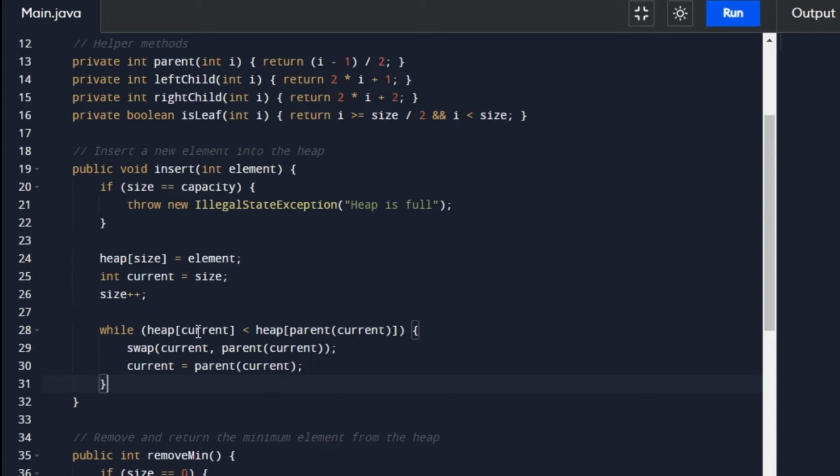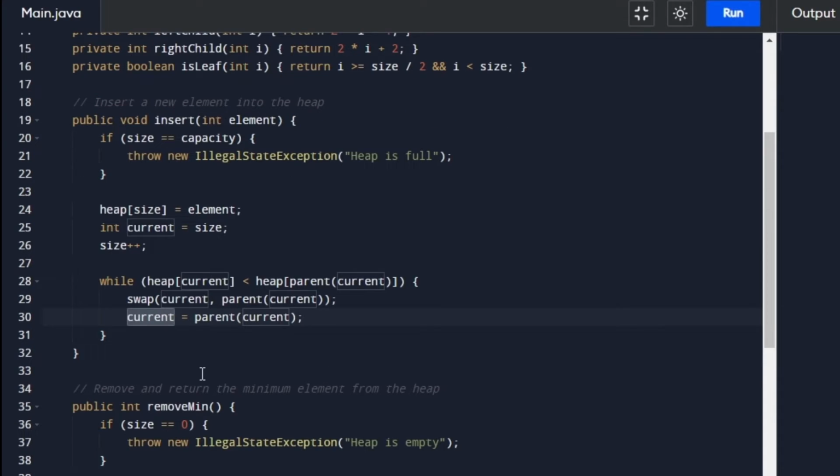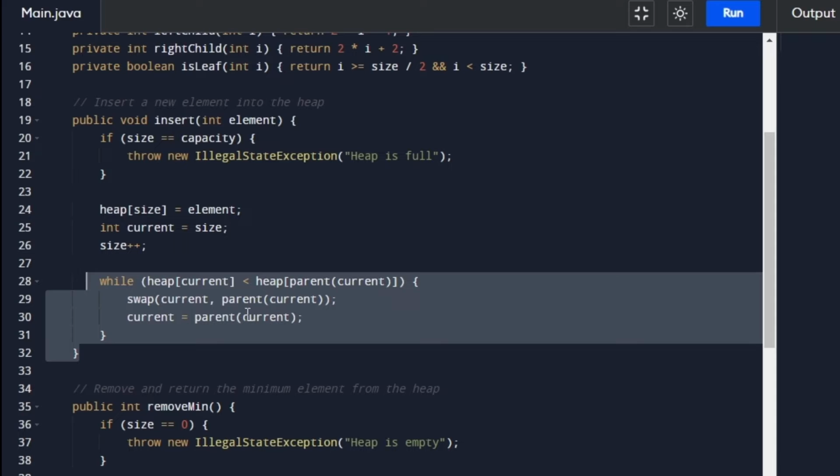So the logic is quite simple, because remember we are going to be adding the element at the very last position of the heap, and after adding it to the last position, we check the current position against its parent node. If we violate the property of the current node being smaller than its parent node, then we would have to do the heapify and bubble up operation. So we swap the elements, and then once again we repeat the same process by marking the current node as the parent node, and keep on repeating until we reach a place where this condition is no longer true.